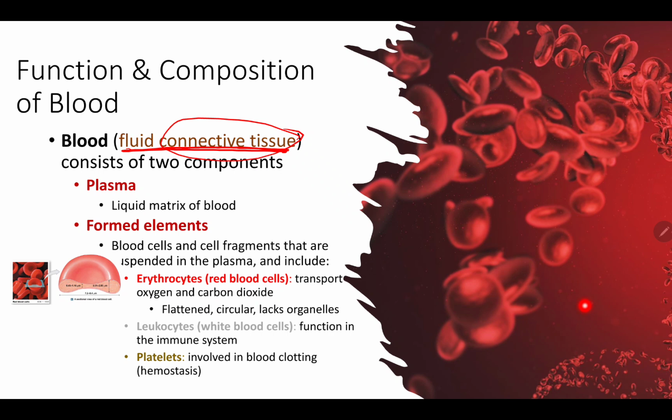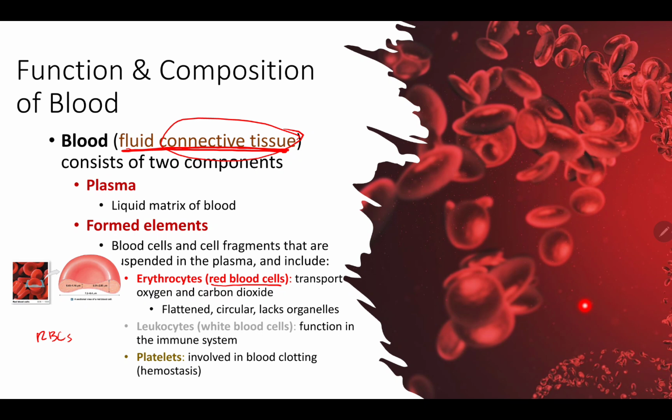the proteins such as the albumin, the globulins, the fibrinogens. And we also have formed elements. So blood consists of the plasma and formed elements. Now these formed elements are blood cells and cell fragments that are suspended in that plasma. What are those going to be? Those formed elements are going to be the erythrocytes. Remember, erythrocytes are the red blood cells, the RBCs.